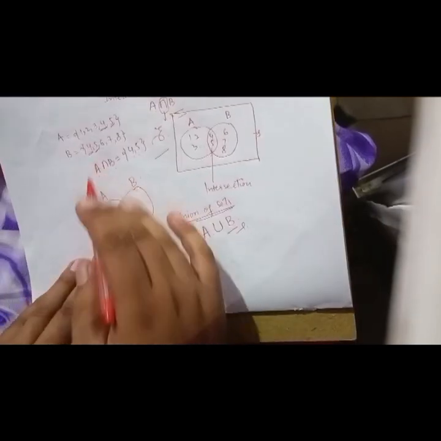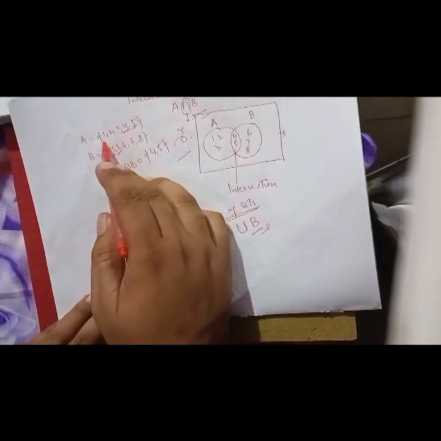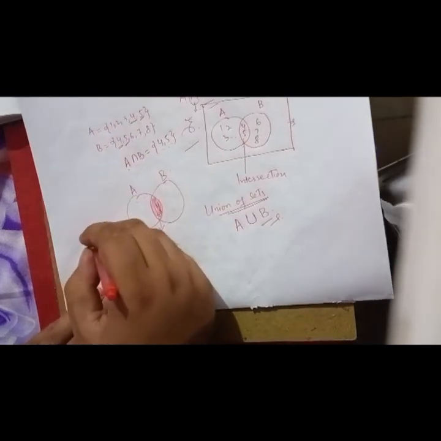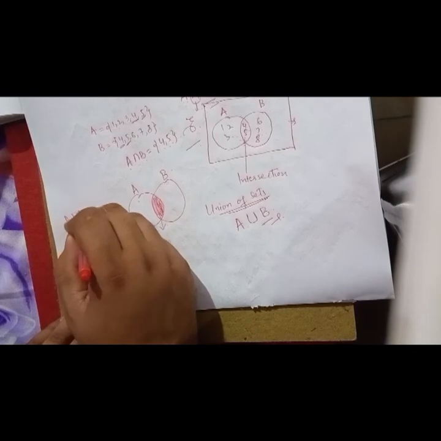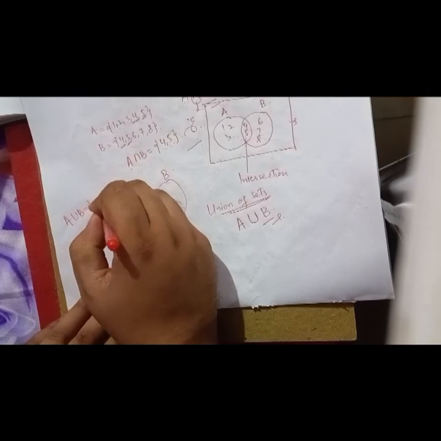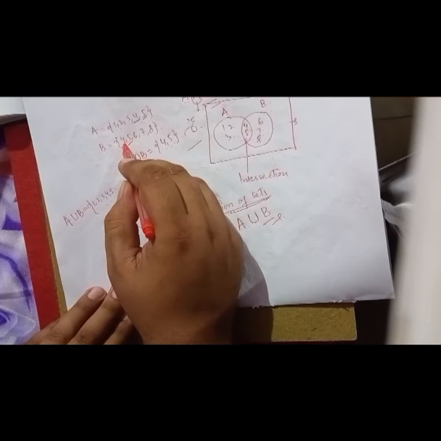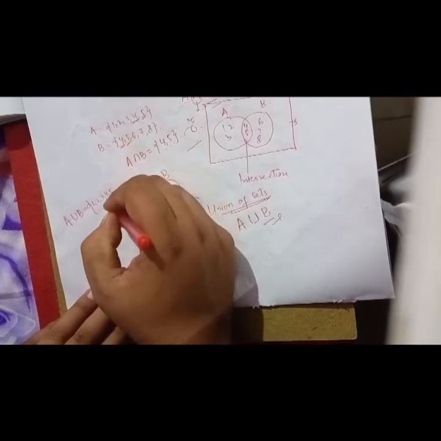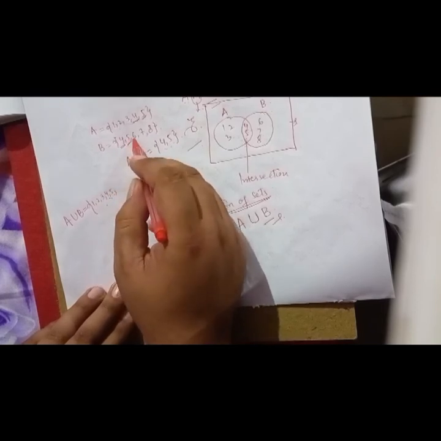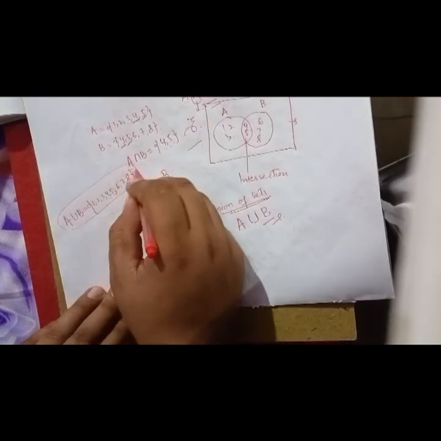Now you can see A union B contains all the elements of A and B, including those which are in both. I can write A union B equals, from A, 1, 2, 3, 4, 5. Now in B, I have to check: 4, 5 is there, and I have already written 4, 5. I cannot repeat the numbers, so after 4, 5 it is 6, 7, 8. So this is the union of sets A and B.